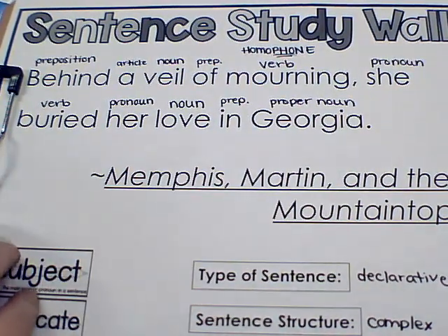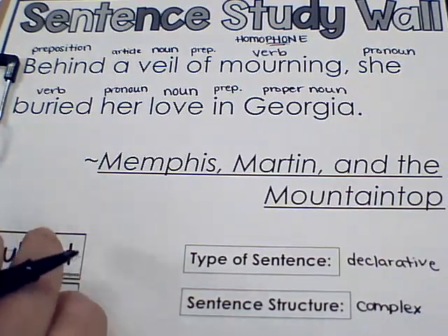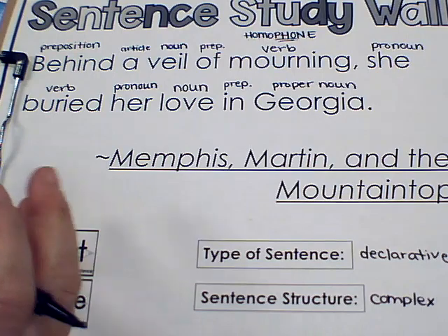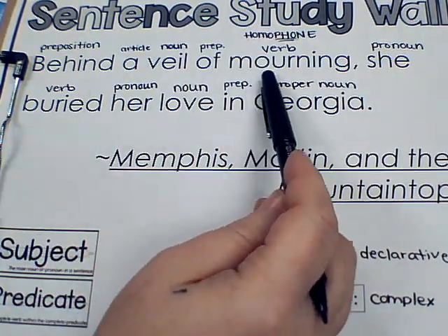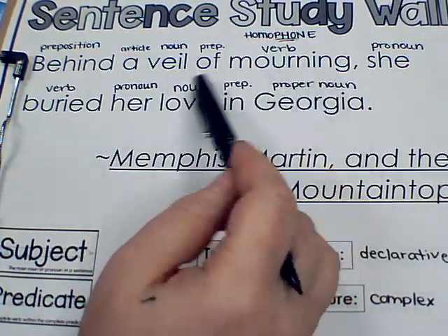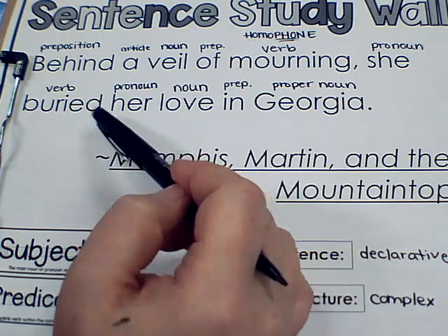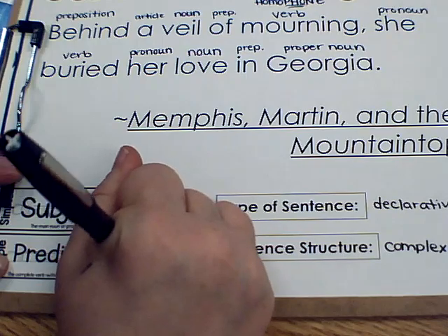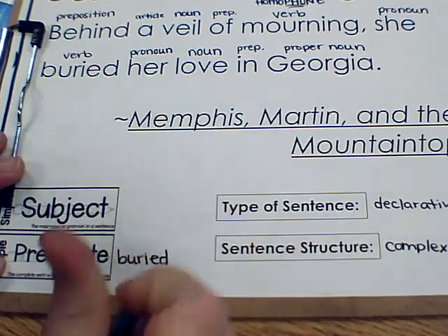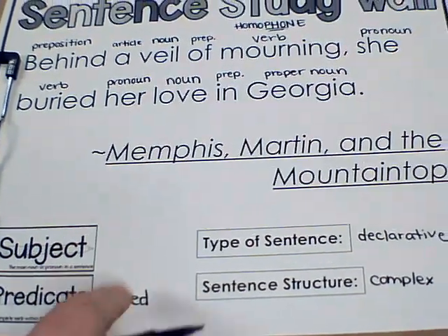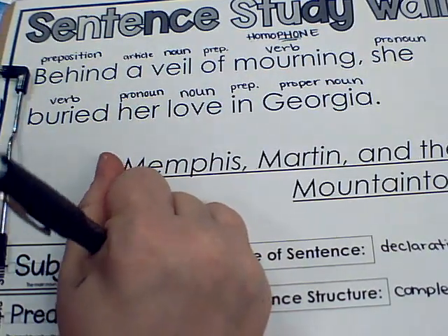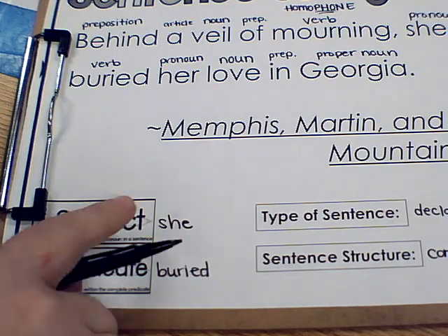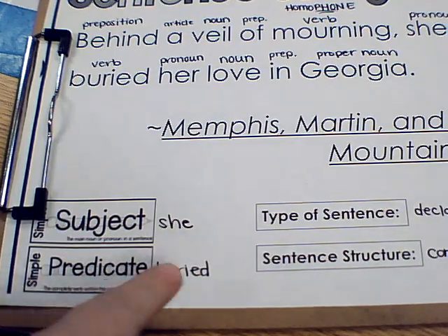It's only 7 minutes so far. All we have left is the subject and the predicate. And it's super easy in this sentence. Because what is the main action of the sentence? Well, we have mourning, but it's talking about the veil of mourning. And we have buried. I think buried is the most important part. So, buried. And who did the burying? She did. And it's okay that we don't have her name because that's not what the sentence provided for us. So the subject is she, and what she did was buried.